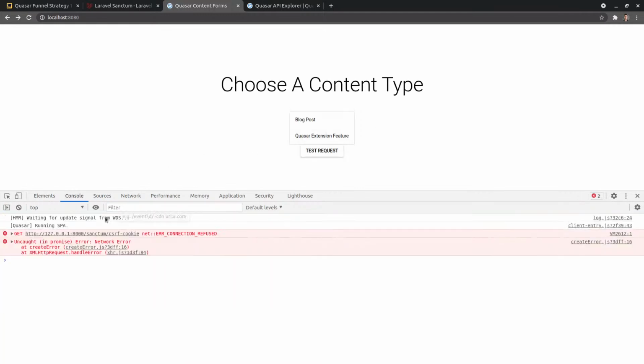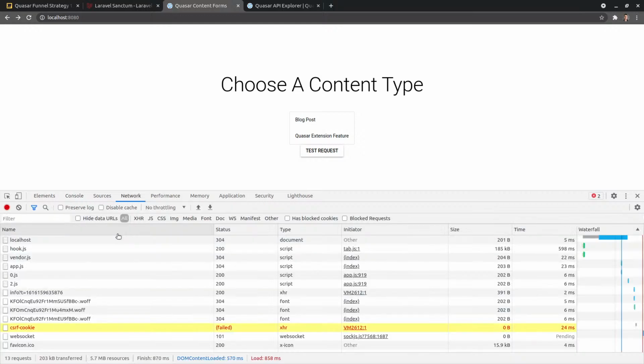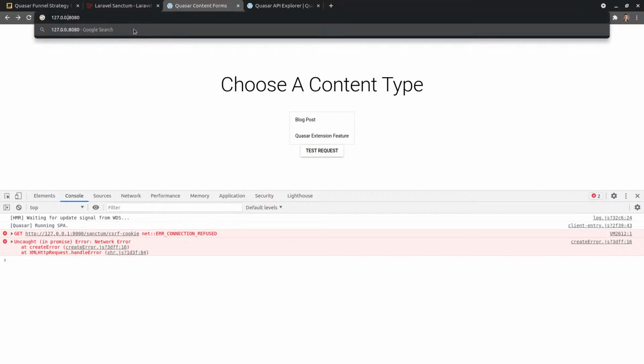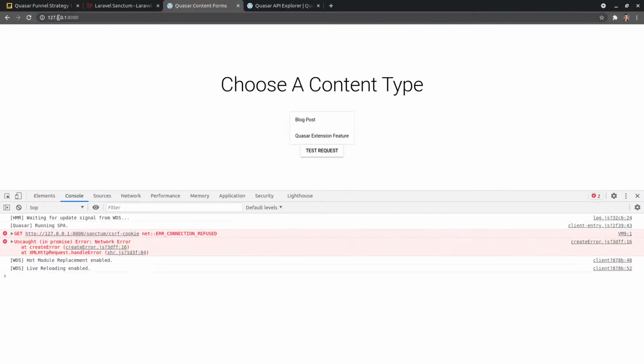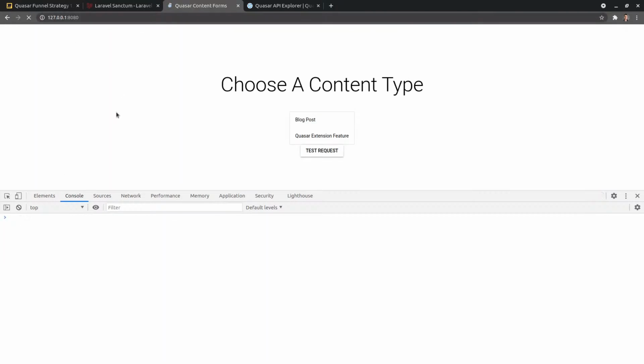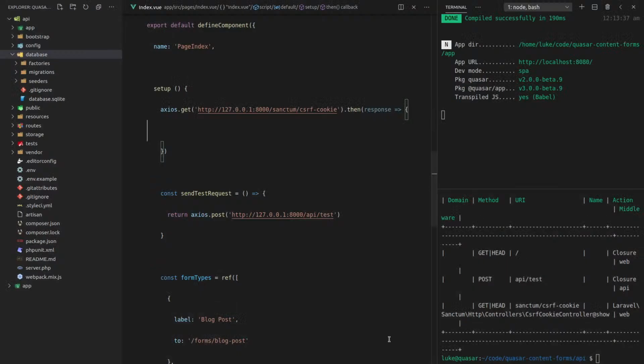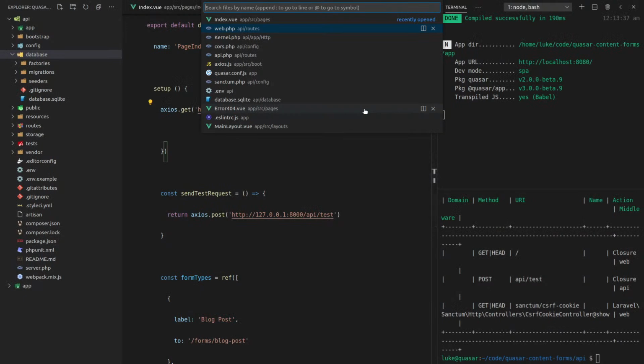Let's refresh the page and not press the button. Looks like it might be a CSRF issue. So we're trying to go to... Oh, I need to make sure that I'm actually on 127.0.0.1. Otherwise, it's considered to be a different origin. I'm pretty sure that's related to that issue. All right, now let's copy that and make sure that it's being allowed.